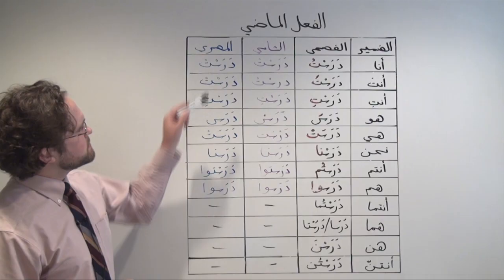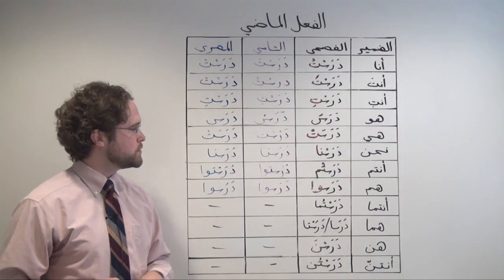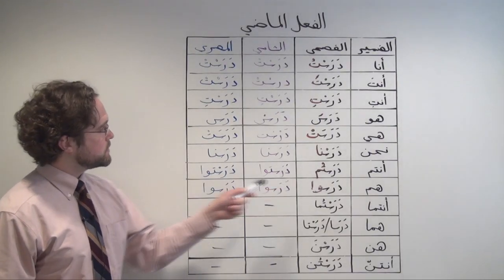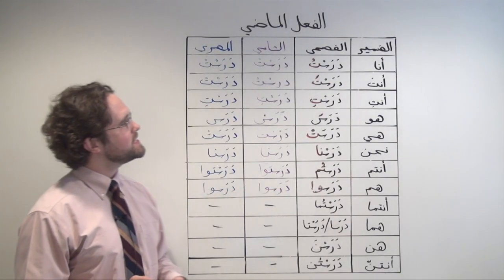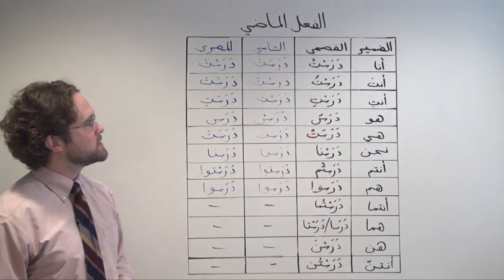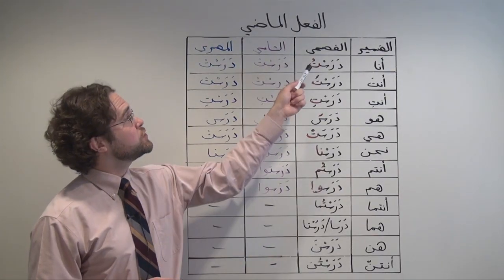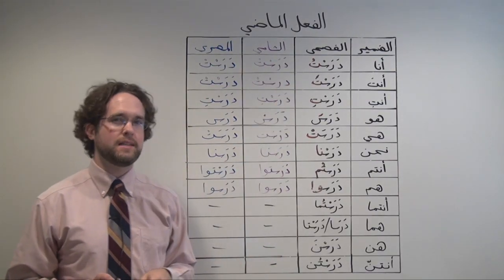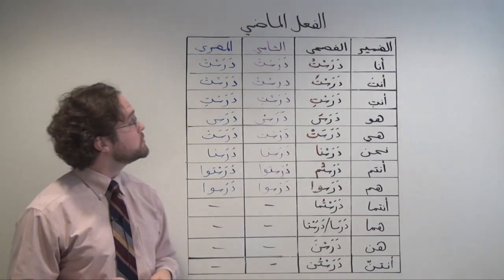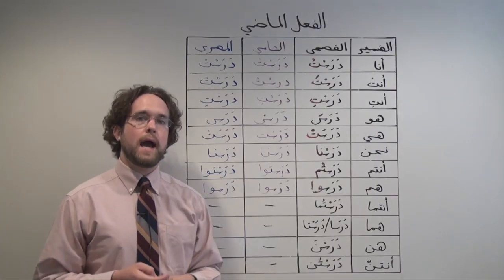Also, notice here that we have some slight variations in the dialect forms, but nothing terribly major. So whichever dialect you're studying, you can take a look at the variations. One of the most significant differences tends to be the final vowels at the end. For example, if I wanted to say in Fusha, I studied, I would say darastu with that dhamma at the end. But in Shami or Masri dialect, you would say darast, even though you were talking about ana.